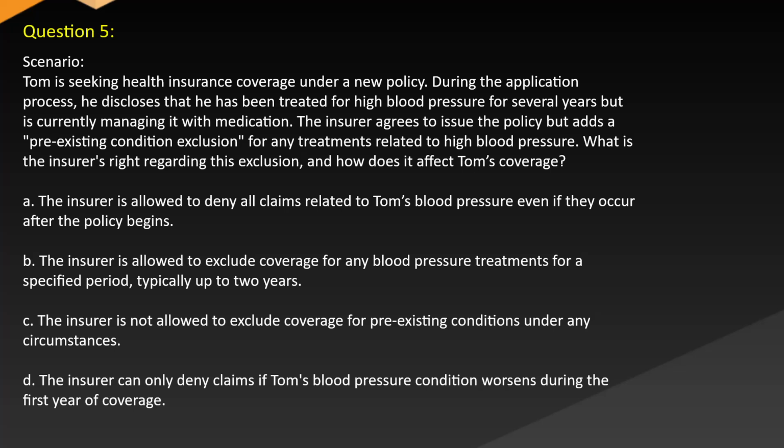During the application process, he discloses that he has been treated for high blood pressure for several years, but is currently managing it with medication. The insurer agrees to issue the policy but adds a pre-existing condition exclusion for any treatments related to high blood pressure. What is the insurer's right regarding this exclusion, and how does it affect Tom's coverage here?